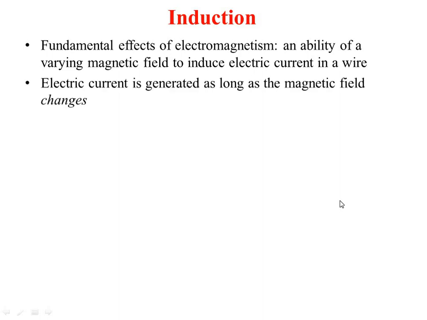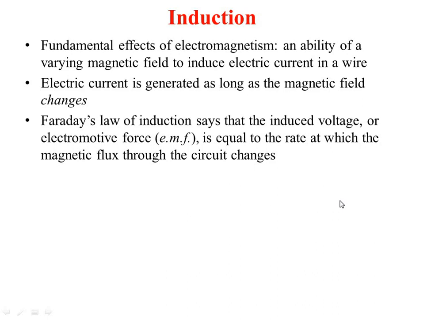Now the electric current is generated as long as the magnetic field changes. If the magnetic field is constant, then you cannot generate an electric field. Either you have to move the coil or you have to vary the magnetic field, and only then can you generate the electric field. This is what it means.